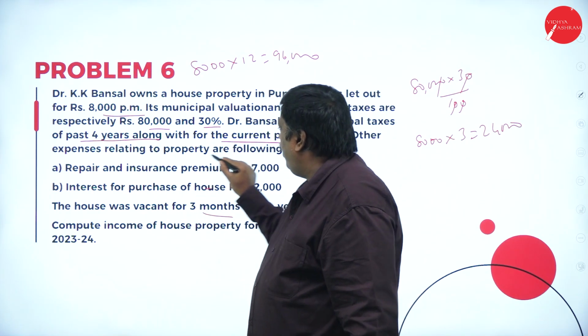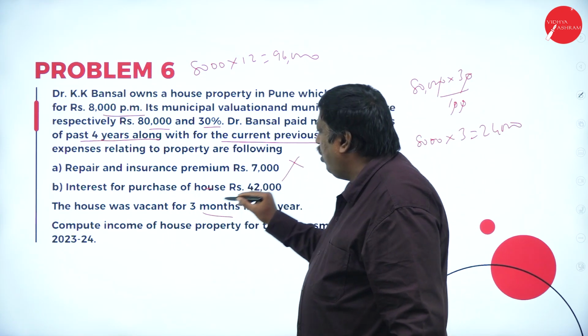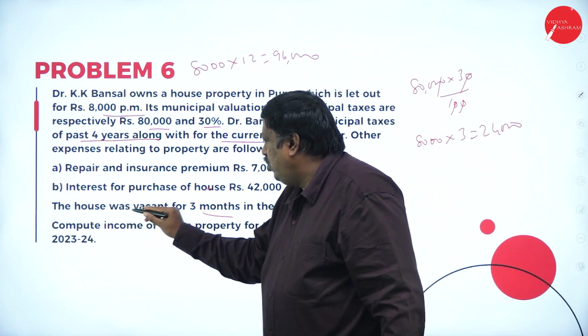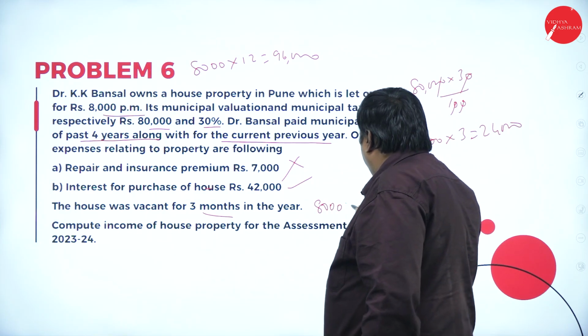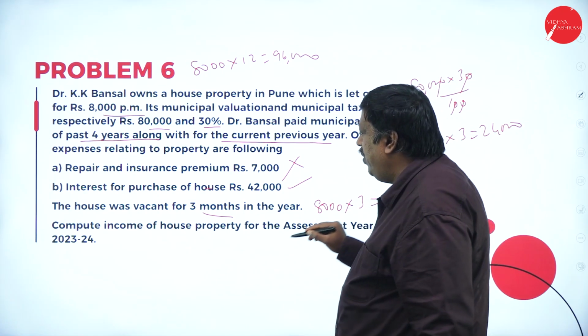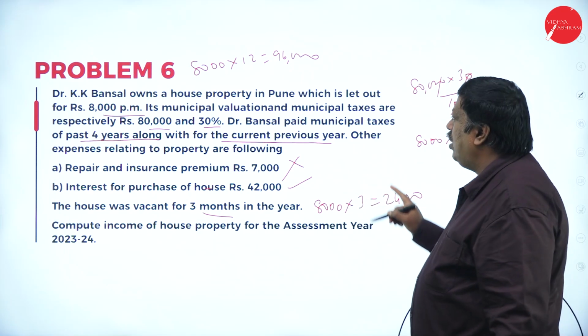Other expenses relating to the property are as follows. Repair and insurance premium, ignore. Interest on purchase of house, 42,000. The house was vacant for 3 months. So it is 8,000 into 3. I couldn't recover 24,000 during previous year. Compute taxable income from house property. This is the thing what they have given.